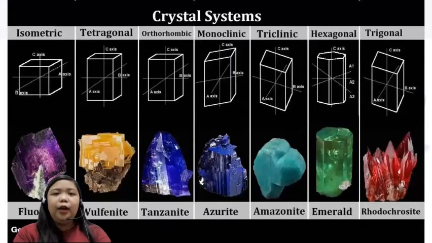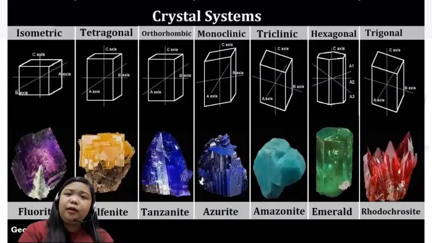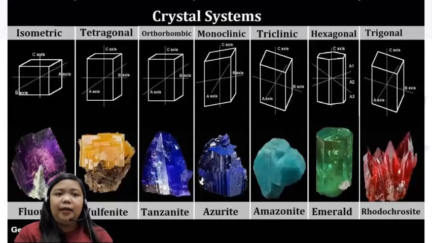Okay? Looking at the illustration and at the example, how can we identify the shape of the crystal form of different minerals? Take a look at the axis. We can identify if it is isometric, tetragonal, or triclinic by looking at the angles or the axis. Because from isometric to trigonal, there is a specific and exact angle or axis for A, B, and C.